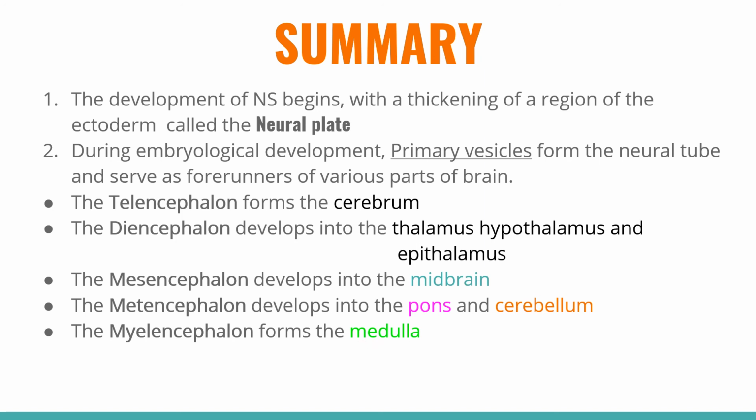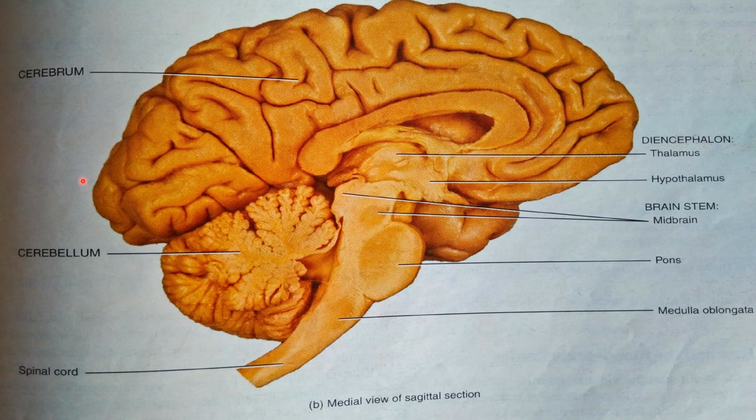Okay, so everyone can understand what I'm saying about the development of the nervous system. As you can see, this is the sagittal section of the brain. The cerebrum develops from the telencephalon. The diencephalon has the thalamus, hypothalamus, and the epithalamus, and just below the hypothalamus the pituitary gland is situated here. In the brainstem there is the midbrain, pons, and medulla oblongata, and just posteriorly is the cerebellum, and below this whole structure is the spinal cord.